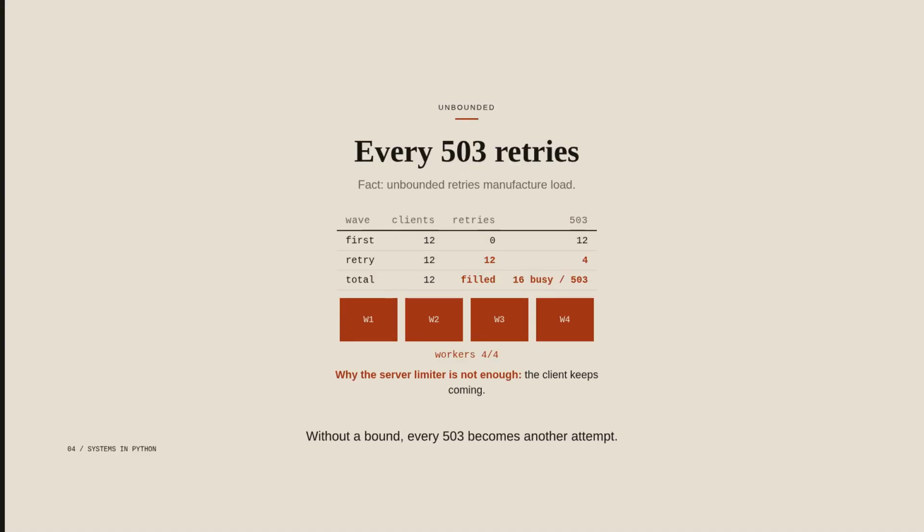Without a bound, every 503 becomes another attempt. 12 clients that retry on workers busy can produce 16 busy answers from one wave. Each extra attempt is work the endpoint made for itself. 16 busy answers from 12 clients is the endpoint taxing itself. Rate limiting in front cannot help if the client keeps coming.